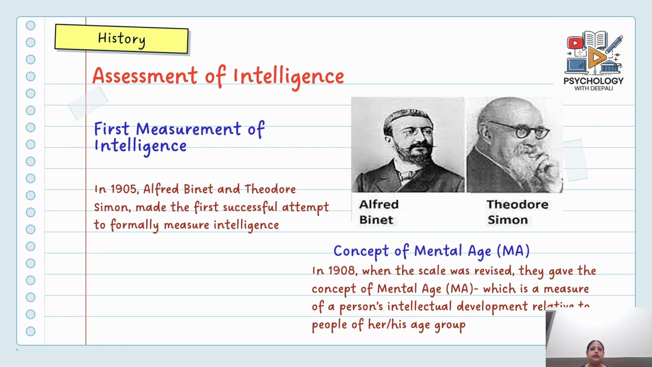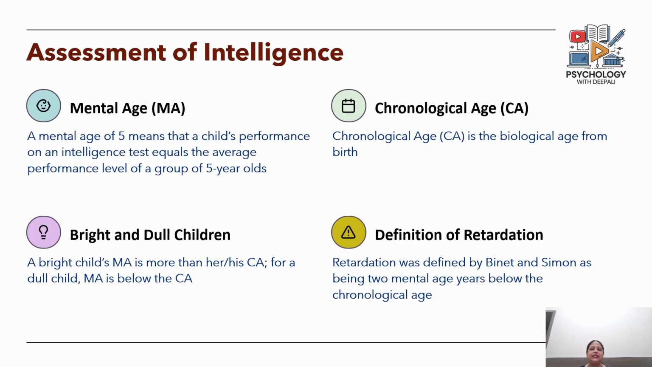Now, mental age is a measure of a person's intellectual development which is relative to the people of his or her age group. So, if a child is 8 years old and his intellectual abilities as assessed by this particular test are also similar to that of other 8-year-olds, then he would have a mental age of 8. So a mental age of 5, for example, would mean that a child's performance on an intelligence test equals the average performance level of a group of 5-year-olds.